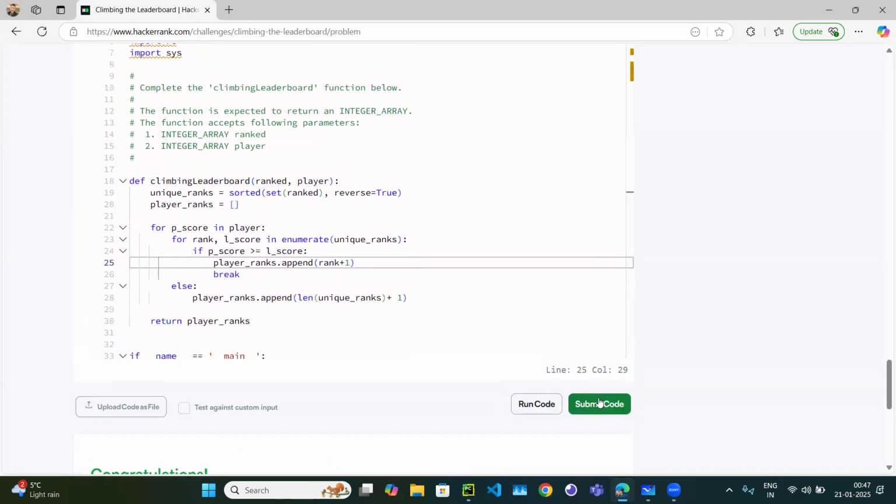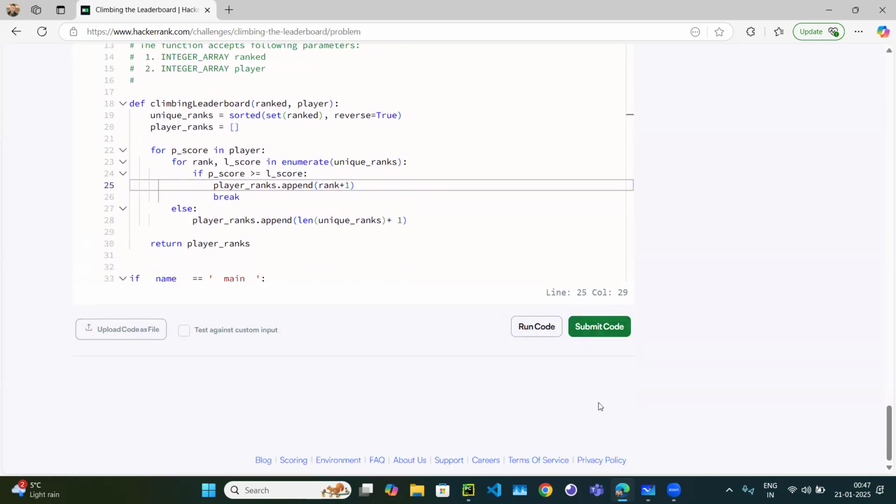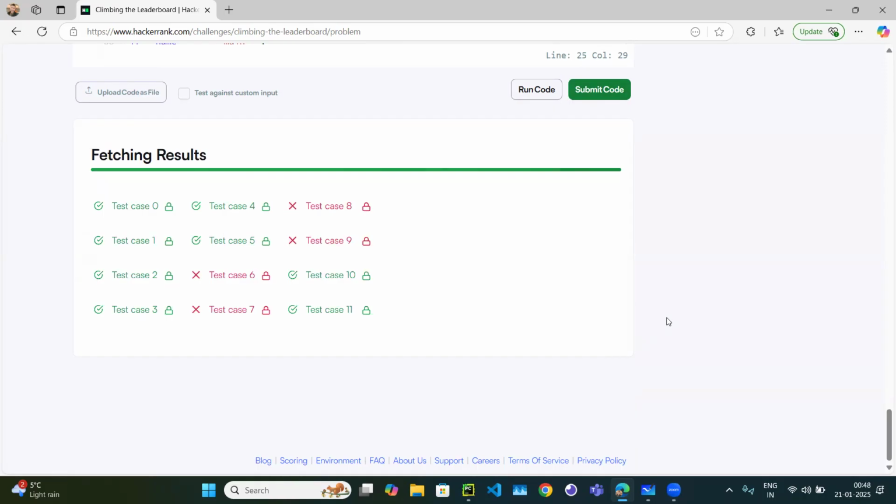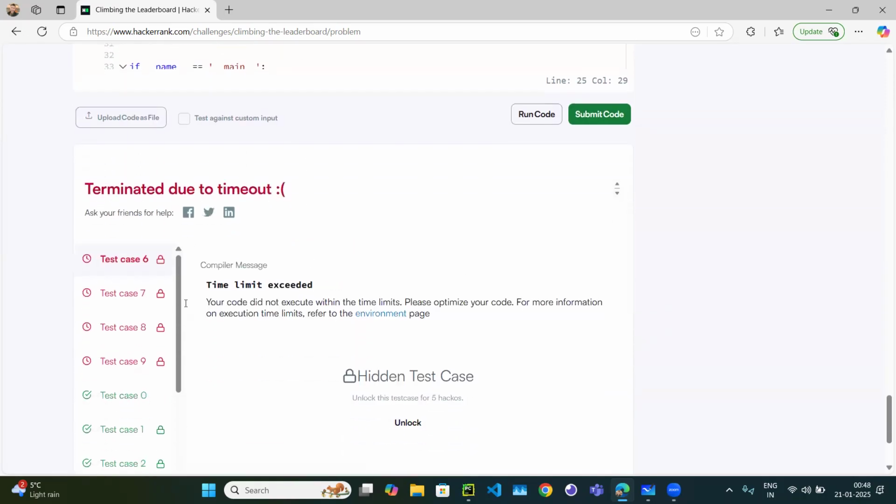Now let's try to submit the code. We will see whether all the test cases have been passed or not. If not, why not? Okay, this is the simple brute force approach which we have implemented. We could see 1, 2, 3, 4, 5, 6, 7, 8 test cases have been passed, 4 test cases have failed, and they have failed not because of our logic, they have failed because of time limit exceeded.